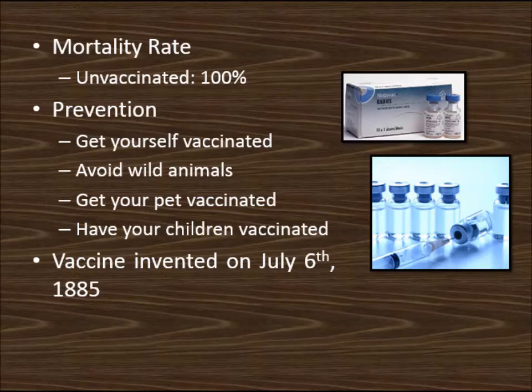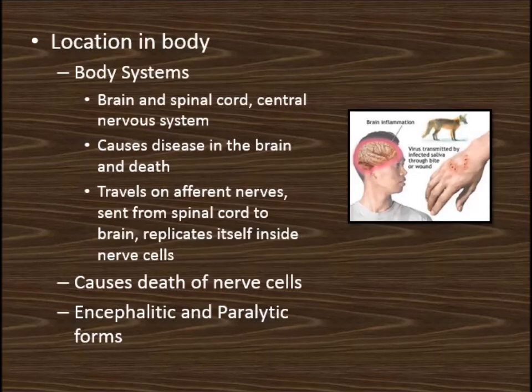The mortality rate for the unvaccinated is 100%. In order to prevent rabies, get yourself vaccinated, avoid wild animals, get your pet vaccinated, and have your children vaccinated. The rabies vaccine was invented on July 6, 1885. Rabies affects the brain, spinal cord, and central nervous system. It causes diseases in the brain and death.